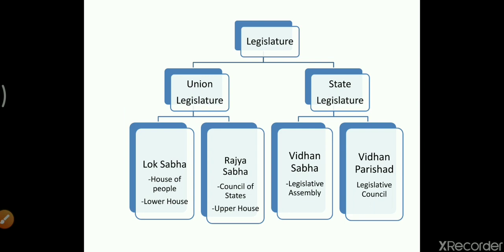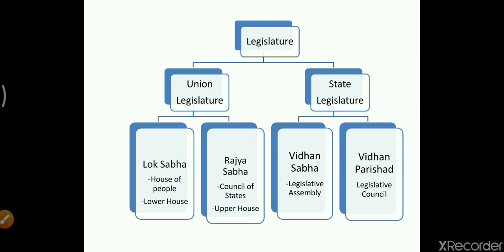Now we will see Lok Sabha first. Lok Sabha. Lok means people. In Hindi, if we translate, Lok means people. So therefore, we also call it the House of People. Similarly, Rajya Sabha. Raj, if we translate, means state. So therefore, we also call it the Council of State.